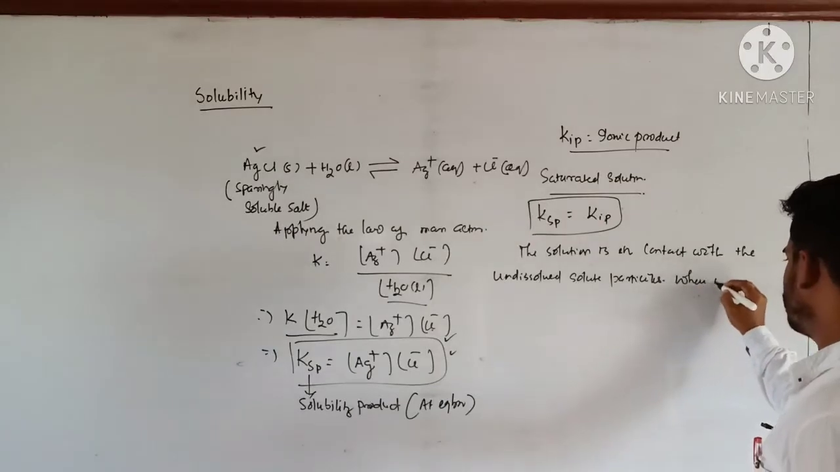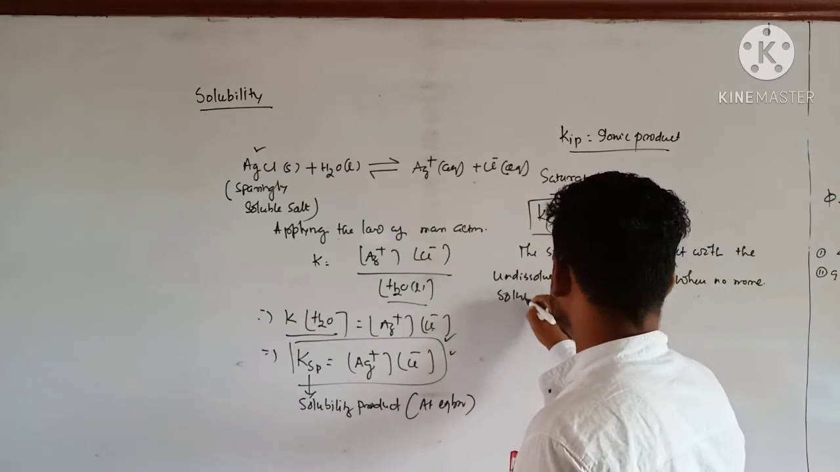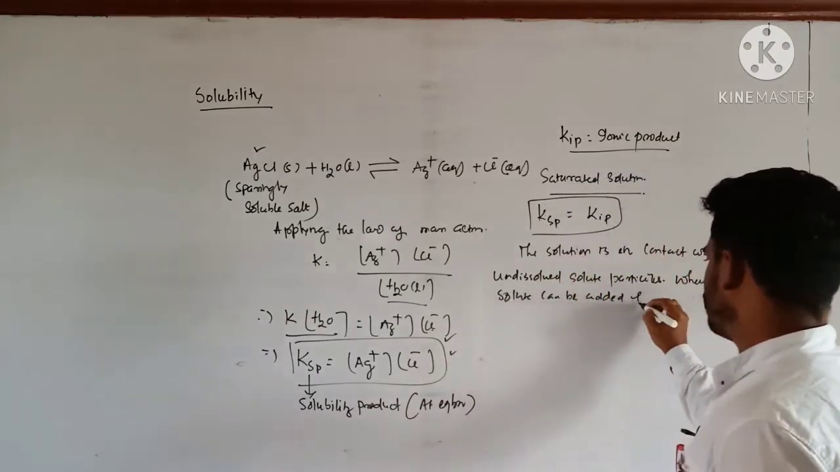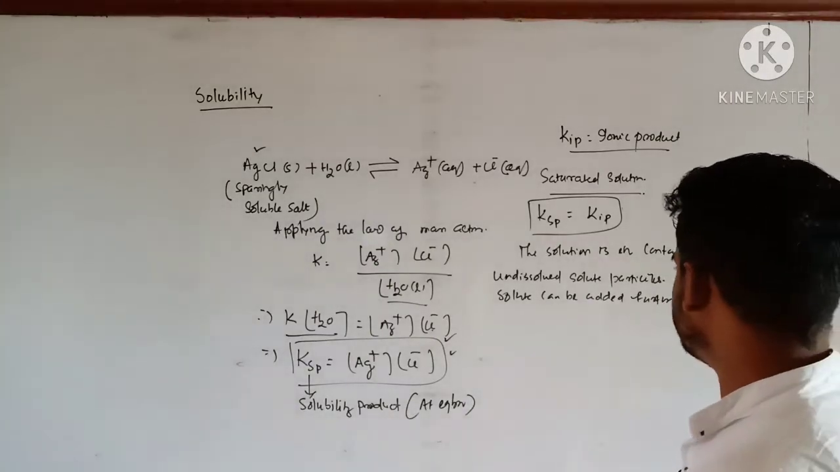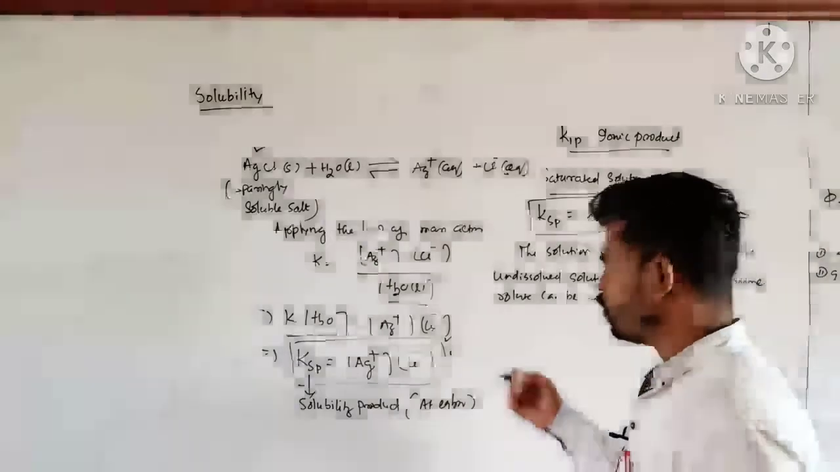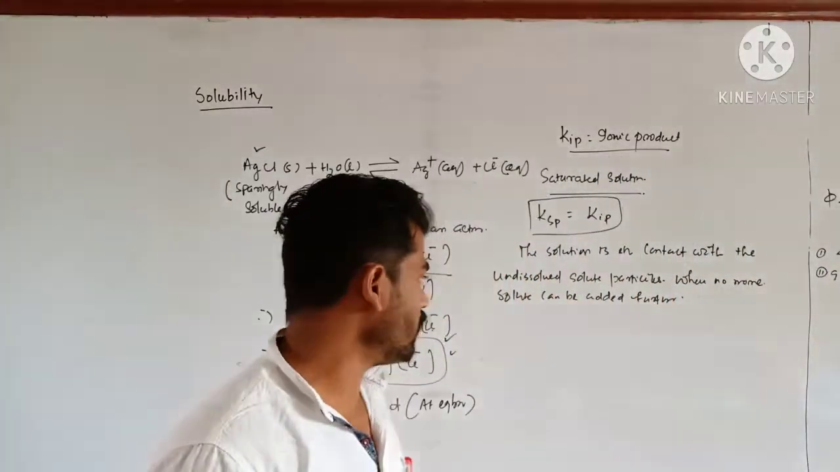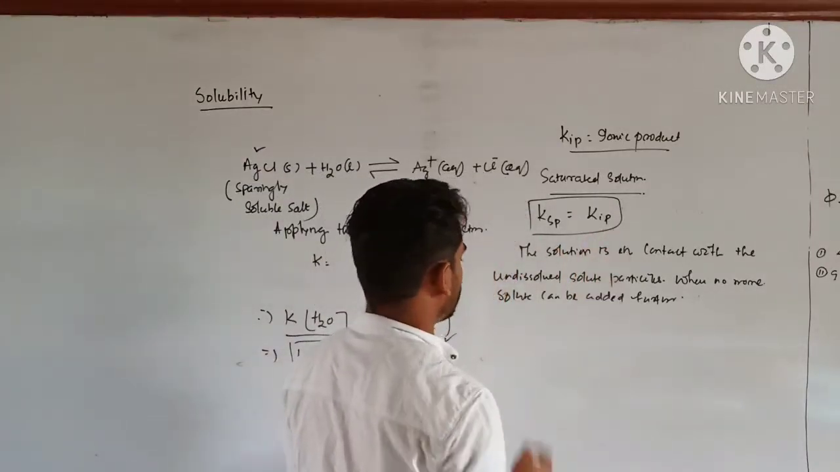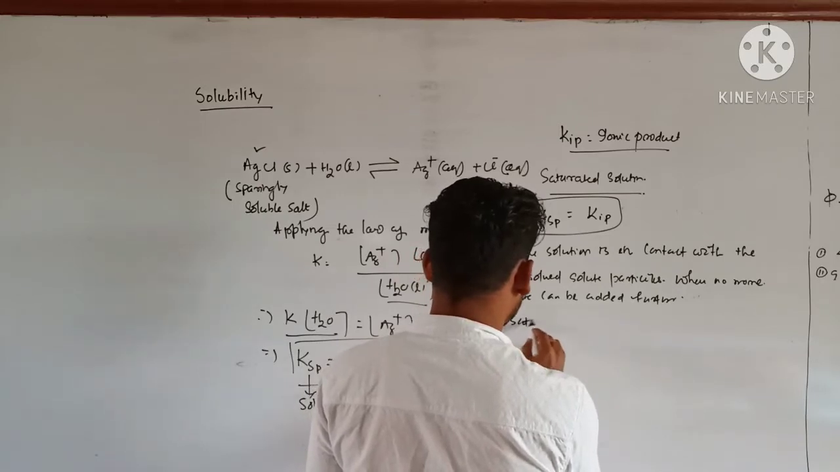where no more solute can be added further. That is, the precipitation has taken place. If you add more solute to it, then precipitation will occur, so that it will be at equilibrium. That is KSP is equal to the ionic product. Then next is unsaturated solution.